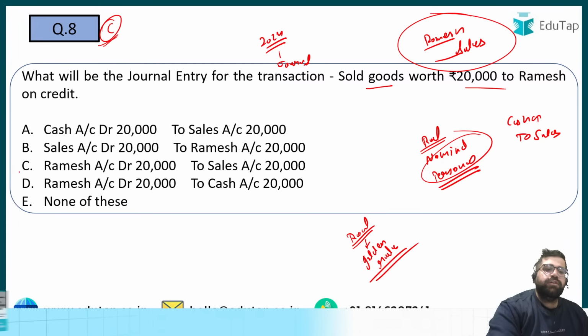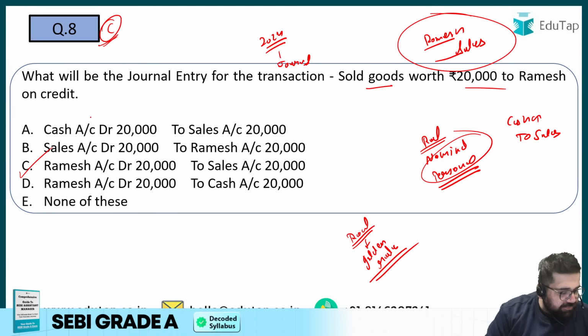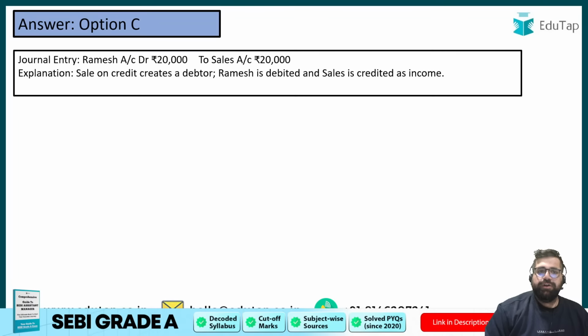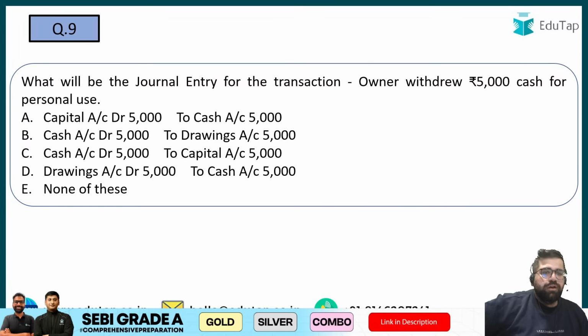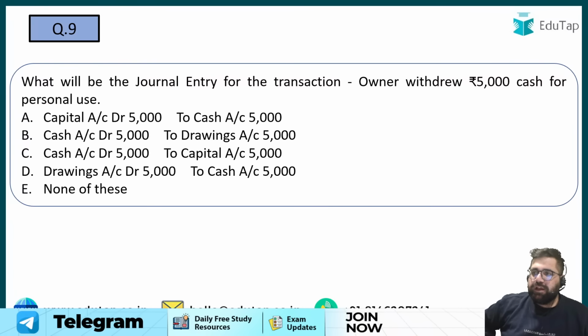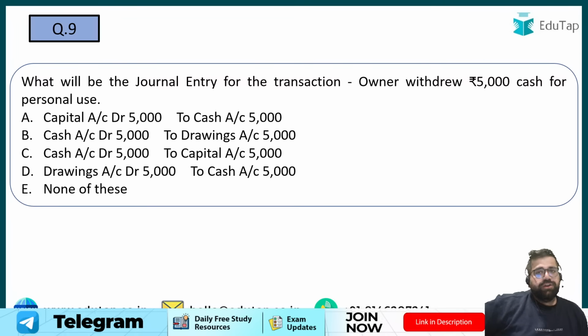The correct answer for this will be option number C, which we all have solved. Yes, debit what comes in, credit what goes out. Very good. Question number 9, again based on journal entries. What will be the journal entry for the transaction? Owner withdraws 5,000 cash for his own personal use, not for the business use. It's for personal use.